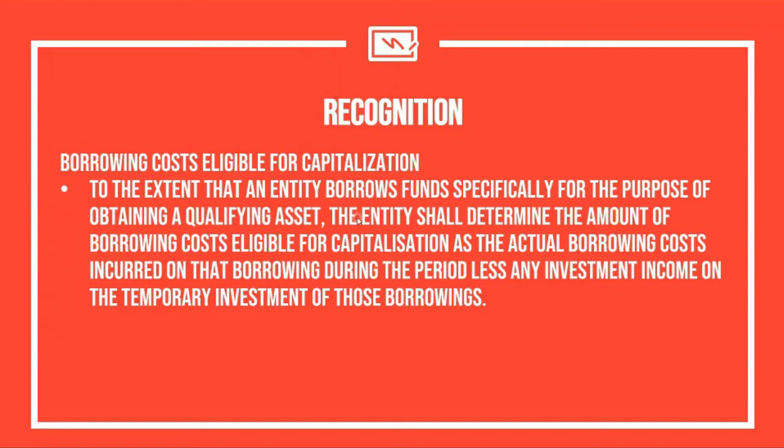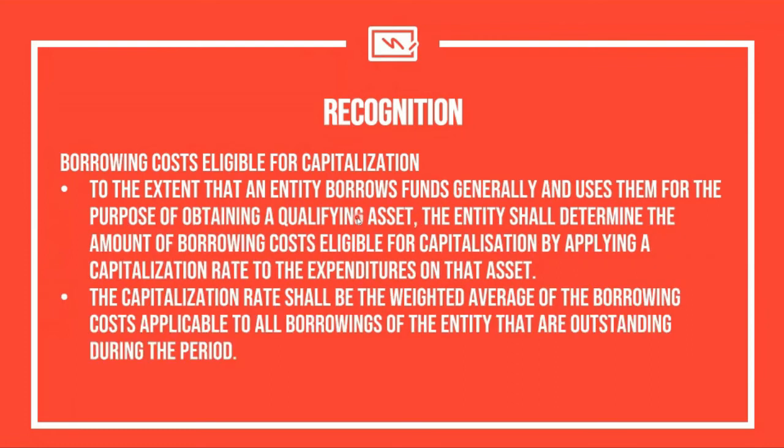So that's very basic. If let's say, for example, the interest on the borrowings is 1 million, then that's the capitalizable borrowing cost. But if there is an investment income from the temporary investment of the unused fund, let's say 1 million is the actual borrowing cost less 100,000 for investment income, then the capitalizable borrowing cost is only 900,000. That's very basic. That's very simple.